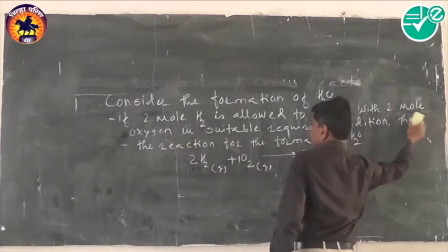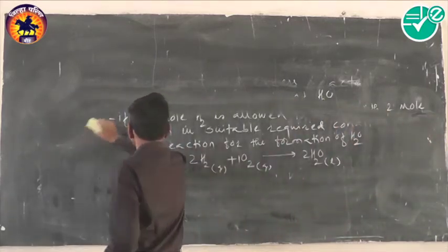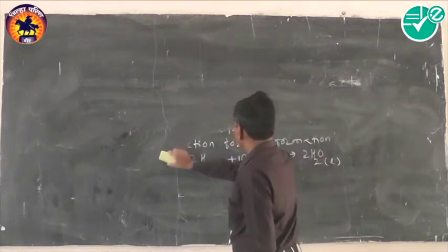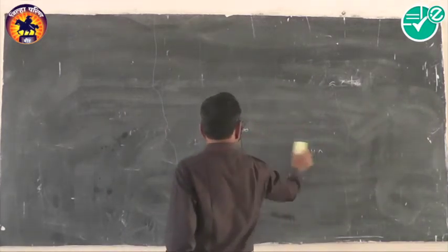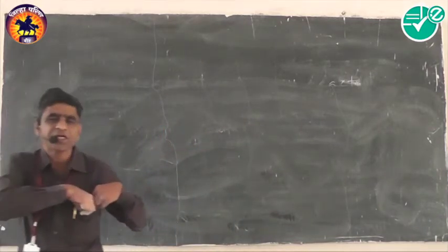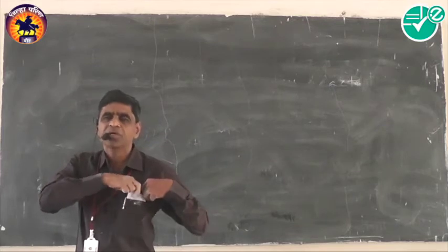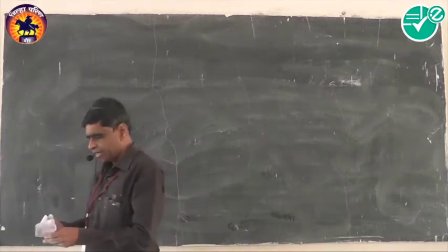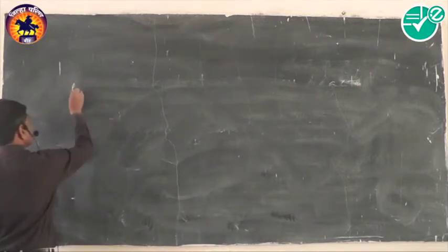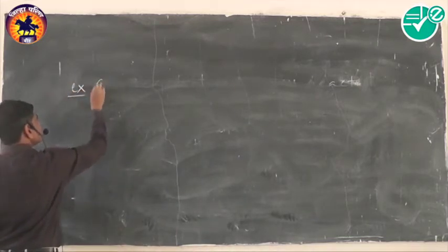Now let us consider some examples regarding the quantity of product formed, how to calculate the quantity of product formed during a reaction. Let us consider some examples based on limiting reactant and excess reactant. Now consider example number 1.